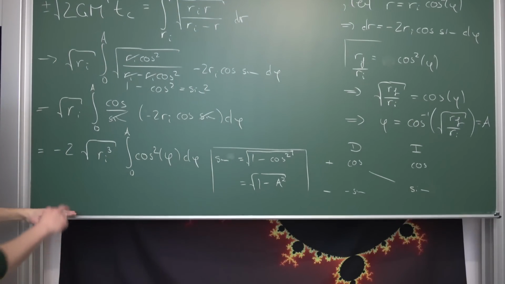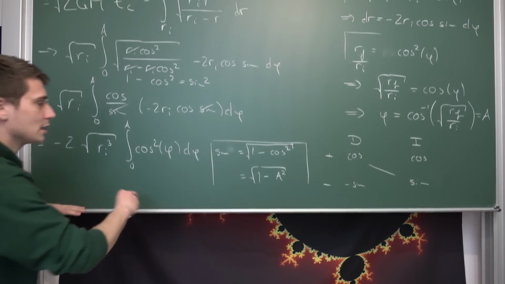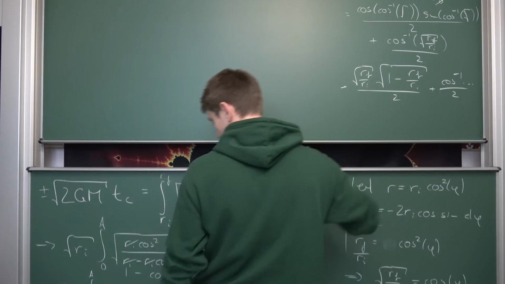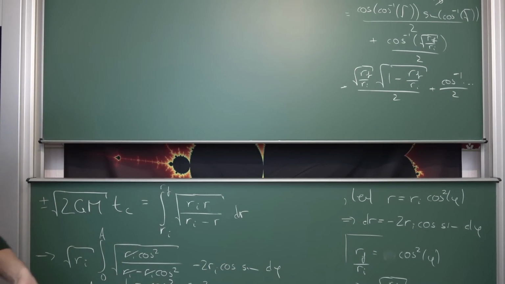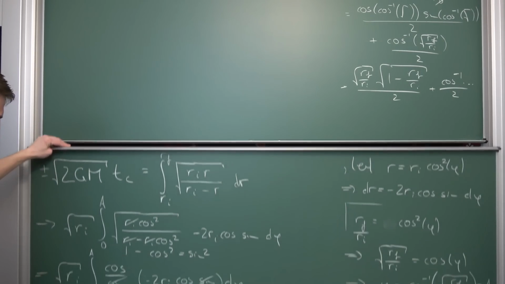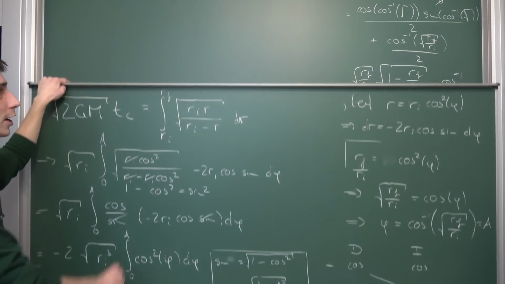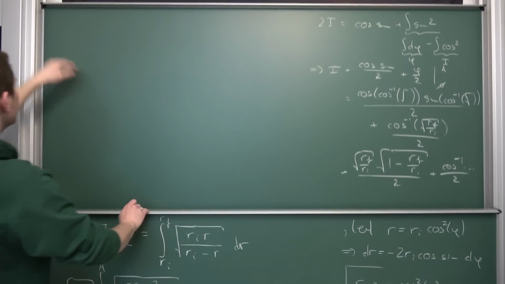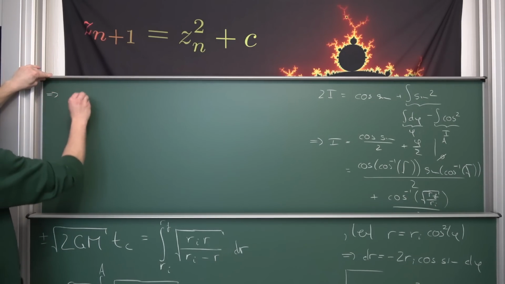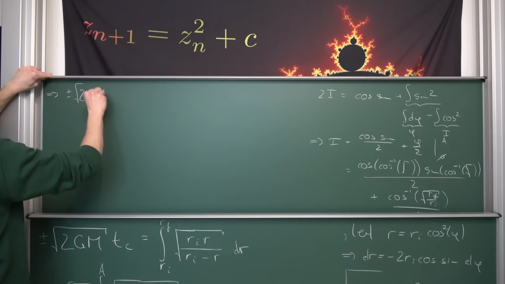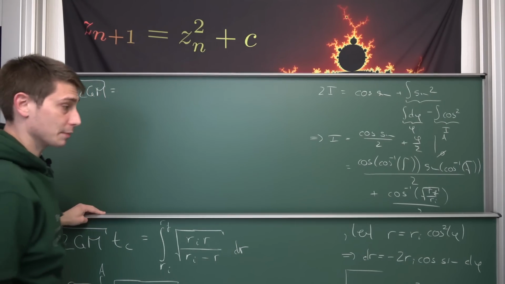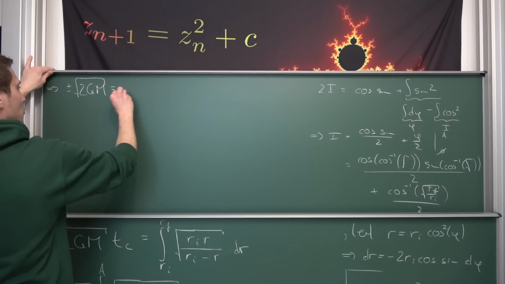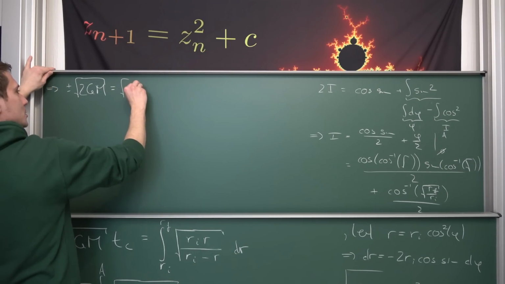Also, I want you guys to notice that our 2's are going to cancel out, so the 2 and the 1/2 are going to cancel out here. I'm dropping my chalk a lot today. And after all, we also have the square root of Ri to the 3rd power. Leaving us overall with plus or minus the square root of 2gm, hence nothing but a bunch of stuff. We are going to get the square root of Ri to the 3rd power.